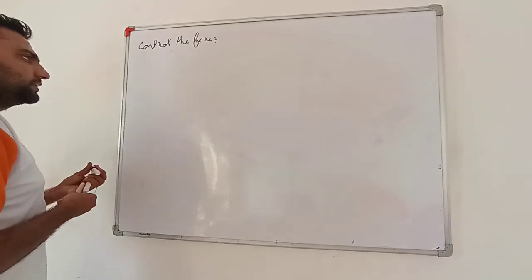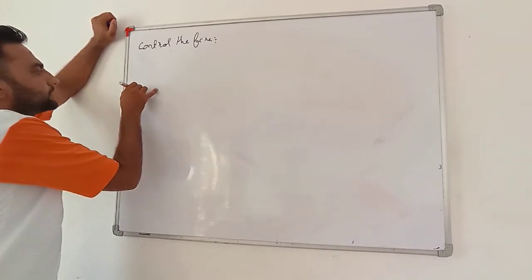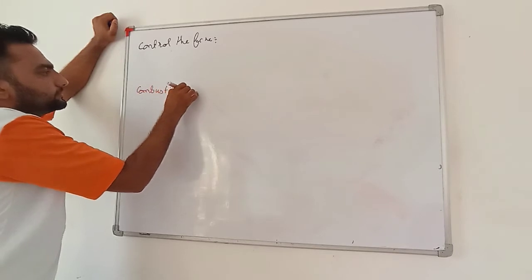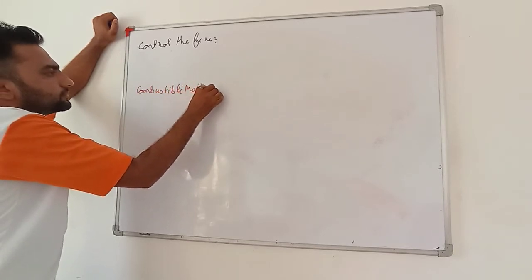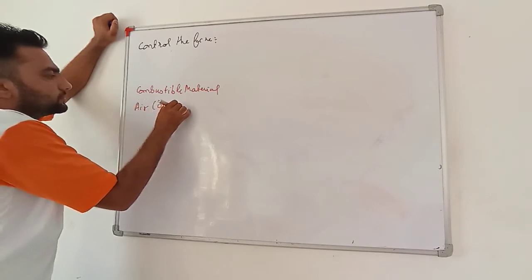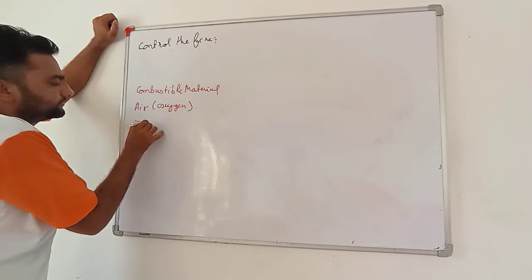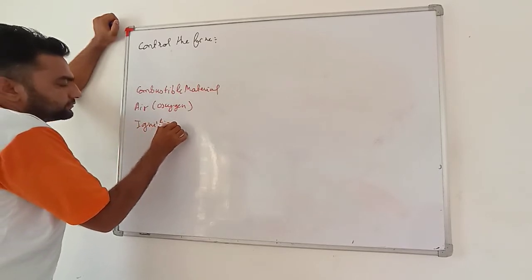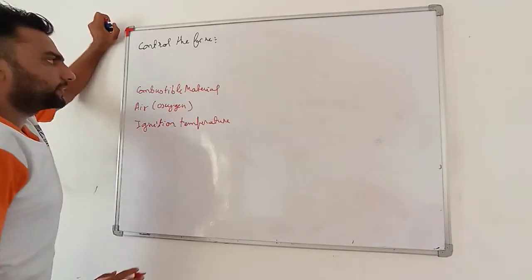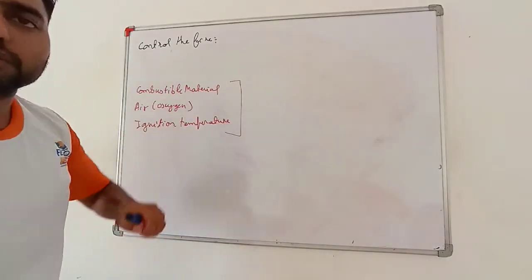See, my dear students, there are three conditions for fire: combustible material, air, that is oxygen, and the third one is ignition temperature. If any of these conditions is not there, then the fire will stop.